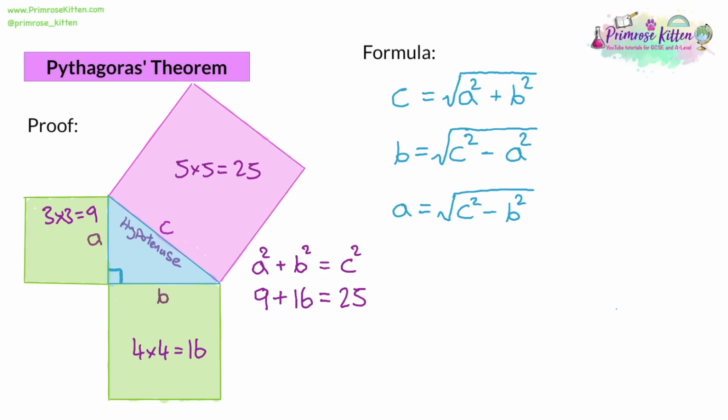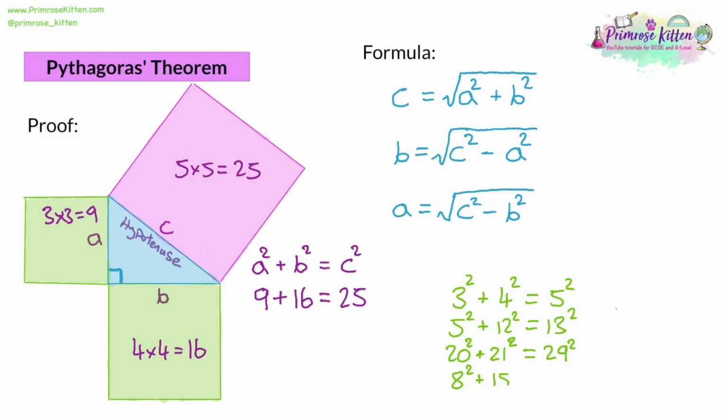Now, the majority of the time, when you're using square roots, you're going to end up with a decimal answer. But there are a handful of triangles where all three sides are whole numbers that you can look out for. For example, 3 squared plus 4 squared is equal to 5 squared. 5 squared plus 12 squared is equal to 13 squared. 20 squared plus 21 squared is equal to 29 squared. 8 squared plus 15 squared is equal to 17 squared. And I think we'll do one more. 7 squared plus 24 squared is equal to 25 squared.